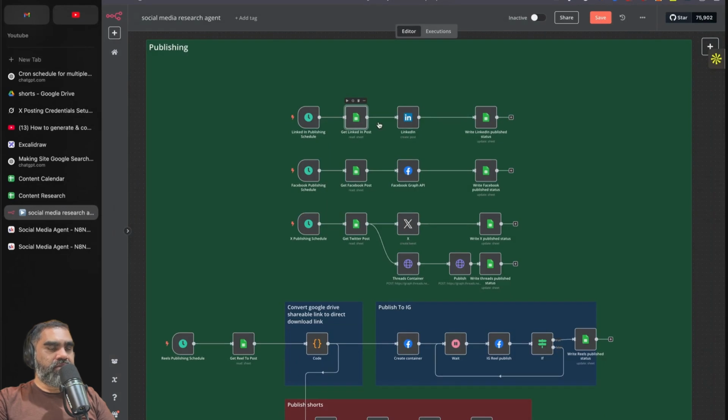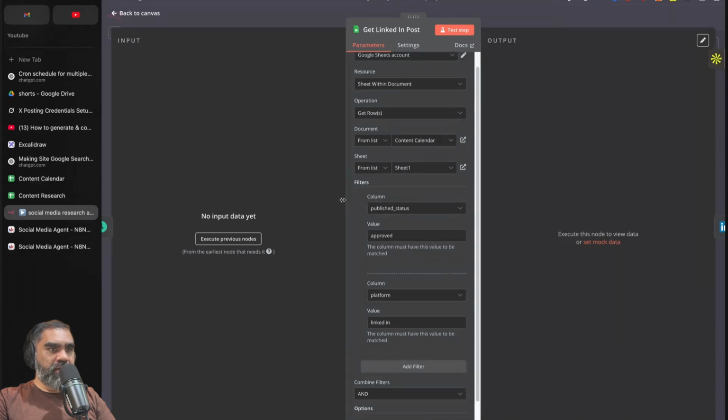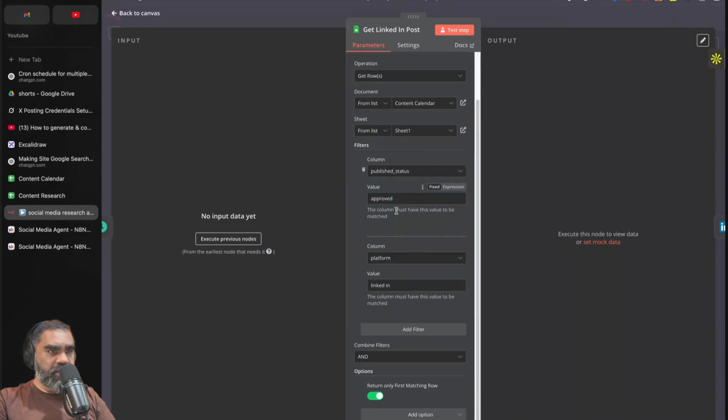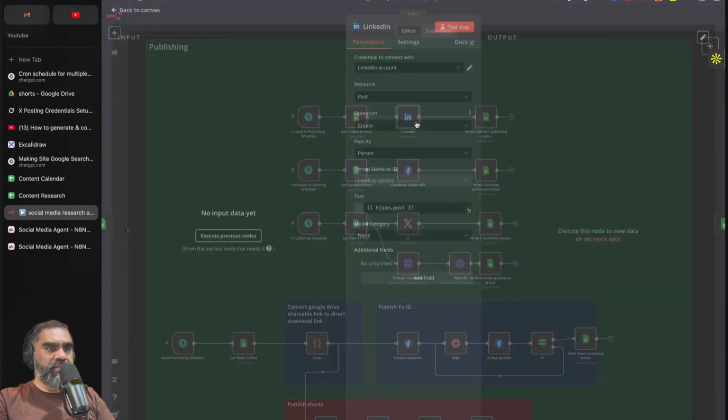The second one is a Google Sheets node, Google Sheets account. Create the credential, enter your credentials here. Sheet within a document, operation get rows. We are reading from content calendar, and we are adding these filters here. Publish status must be approved, and the platform column must be LinkedIn. And if that is the case, we are using a LinkedIn node.